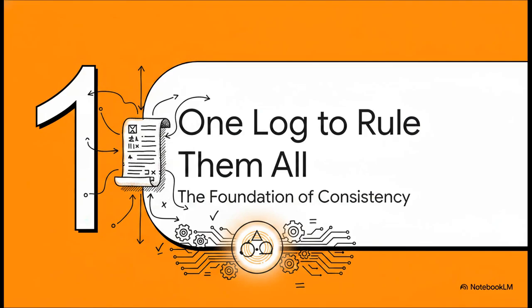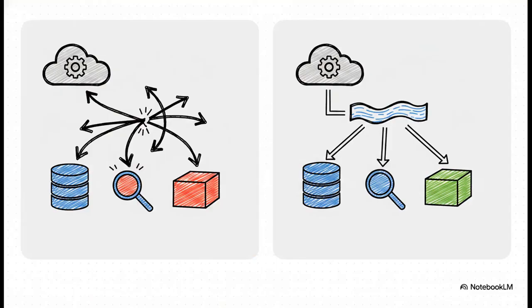So how do we fix this? Well, the solution starts with a surprisingly simple but incredibly profound idea. It's a foundational principle for orchestrating all these different systems and basically forcing them to agree on one single version of the truth.